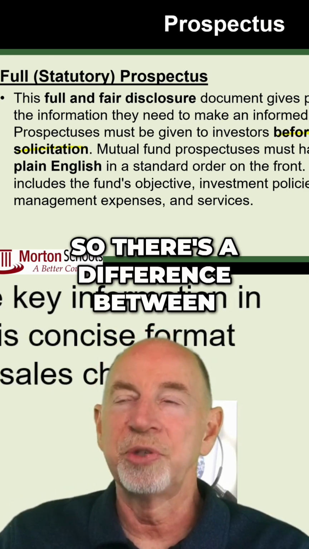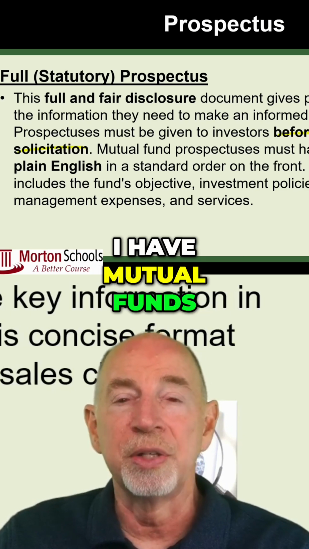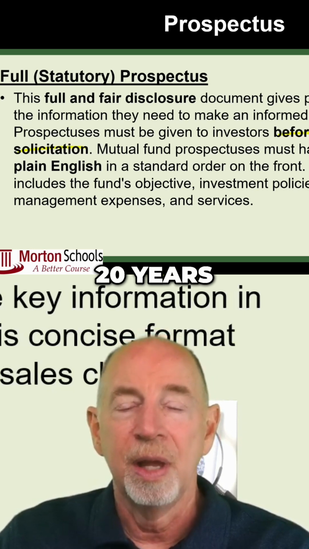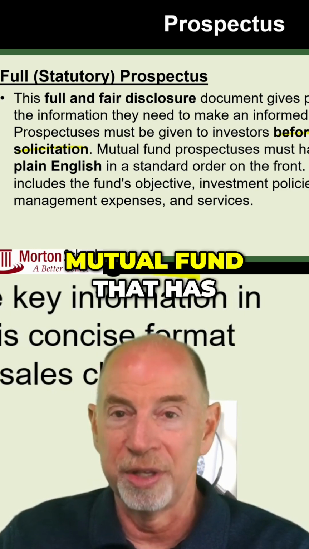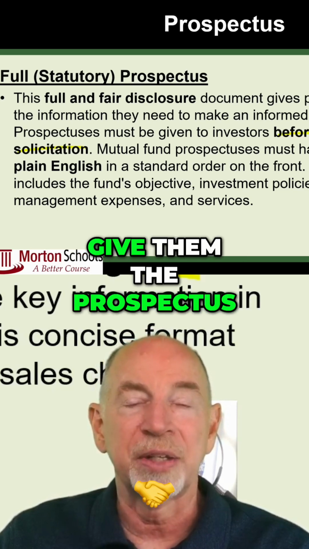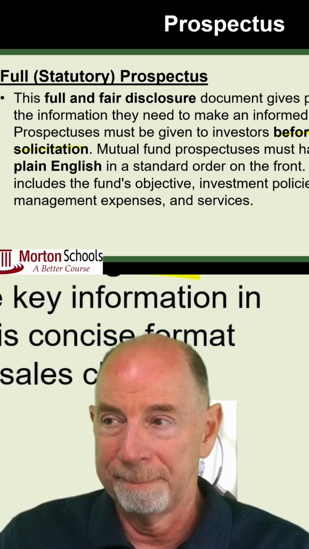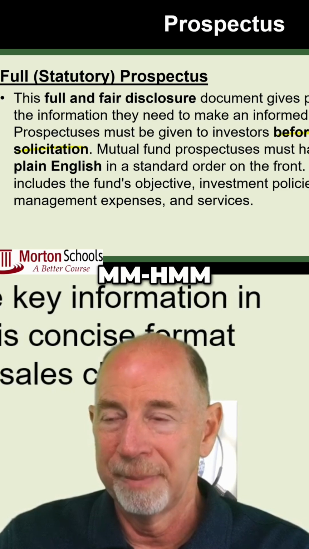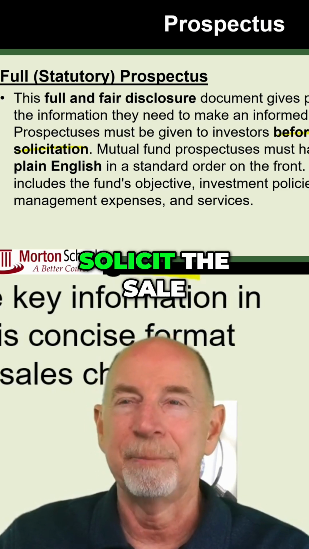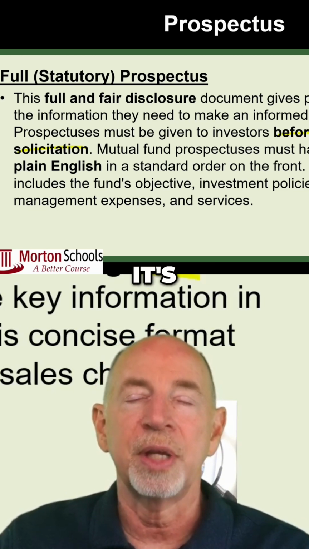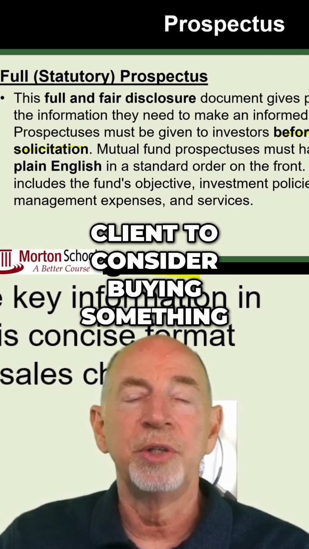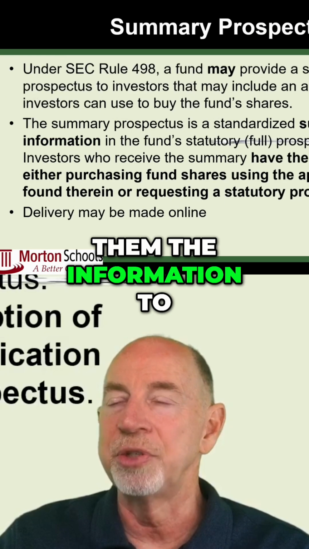So there's a difference between, I have mutual funds that have done 10% averaged over the last 20 years, and I have XYZ mutual fund that has averaged 10% over the last 20 years. Now I've got to give them the prospectus for XYZ mutual fund. Capiche? Not at the time that you close the sale, at the time you solicit the sale. Because once again, it all has to do with transparency, right? If you're getting the client to consider buying something, you've got to give them the information to make that decision.